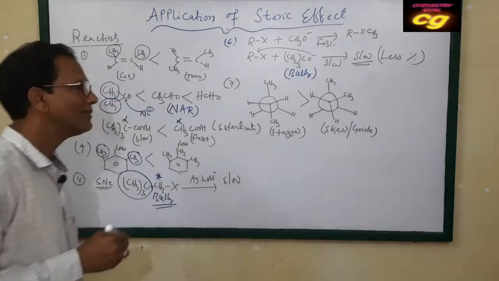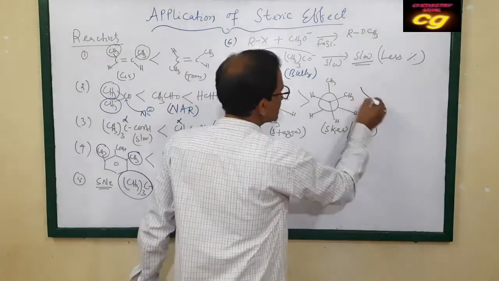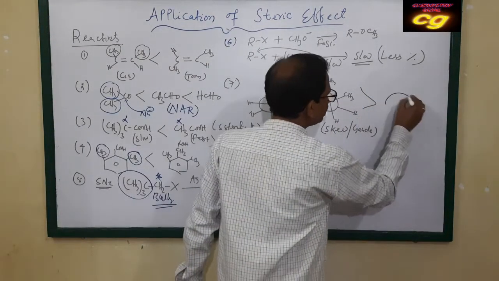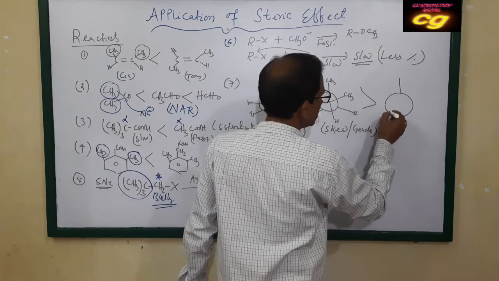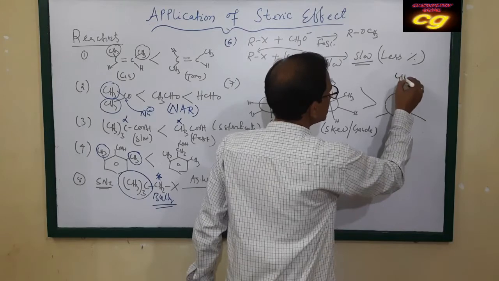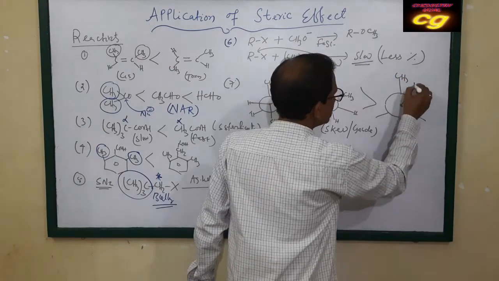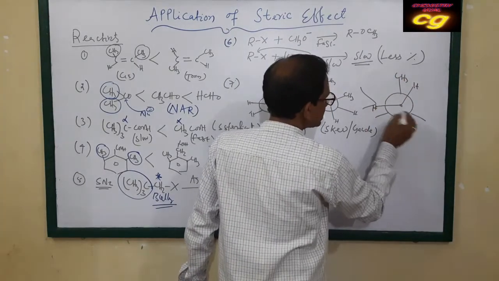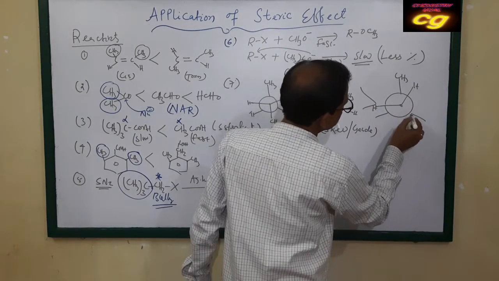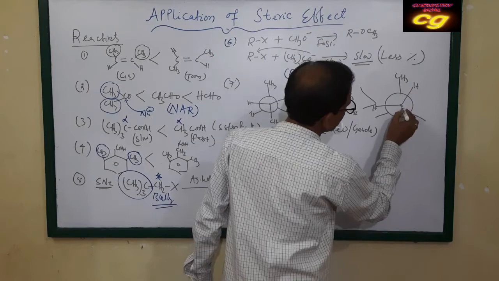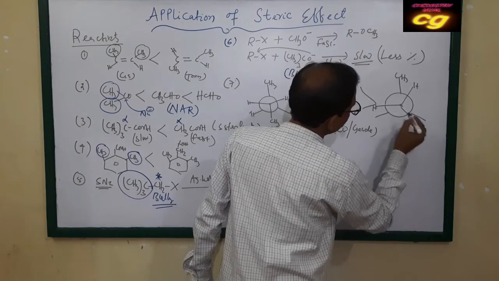This conformation. Then partially eclipsed, if you take this, this is the CH3, and here this is H, this is H, and this is your CH3.